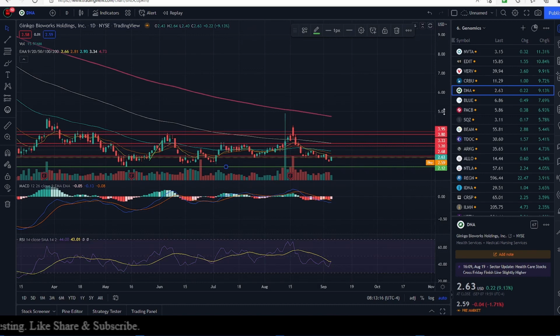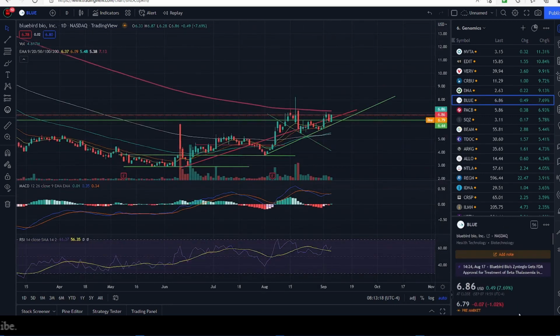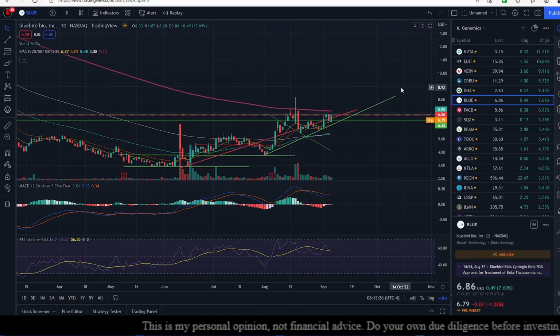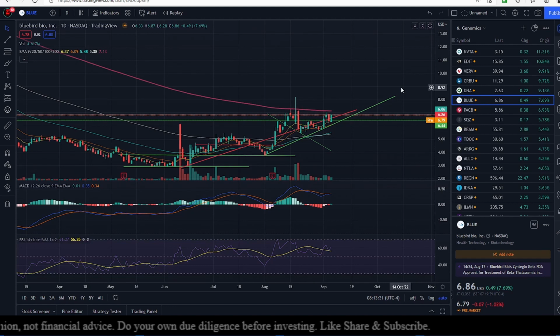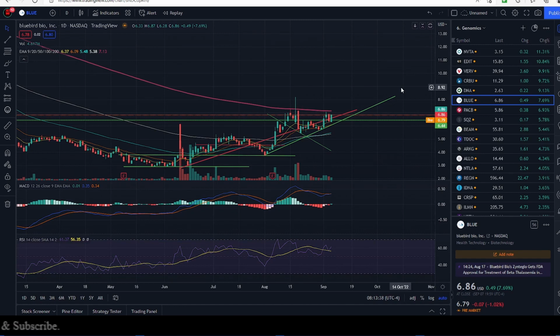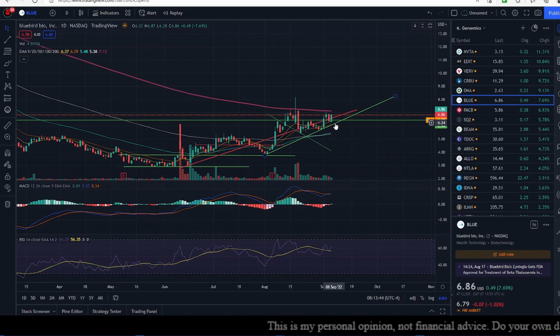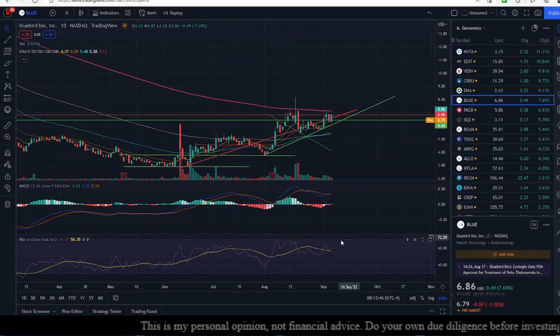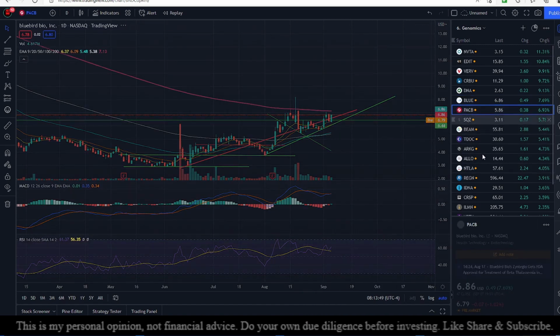If I look at Bluebird, it's down 1.02%, but Bluebird is still on a strong bull channel. Fundamentally, there is still the FDA approval pending for 2 of its therapies, and one of them is due somewhere around the 15th, so just a week away. So I don't expect Bluebird to fall below this diagonal line of support here. For today, the diagonal line of support is 6.24. That's the bottom line for today. Momentum is looking good. MACD is also looking good for Bluebird.